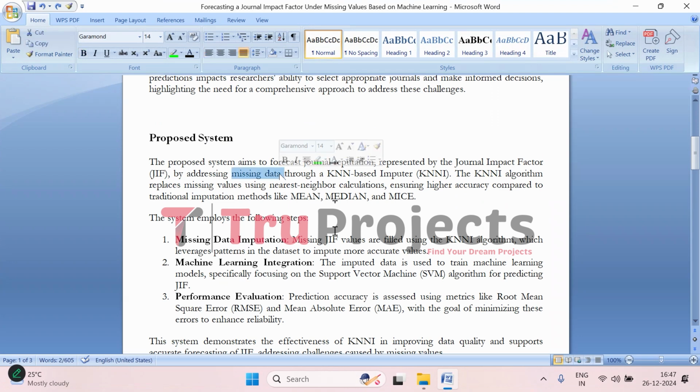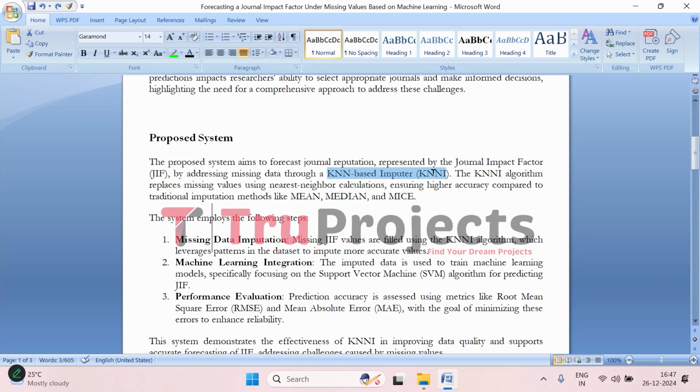One of the main challenges is dealing with missing data, which can impact the accuracy of predictions. To solve this, the system uses a technique called KNN based imputer, which is K nearest neighbor based imputer, a method for filling in missing values by looking at similar data points. It works by finding neighbors in the data that are most like the missing entries and using their values to replace the missing ones.